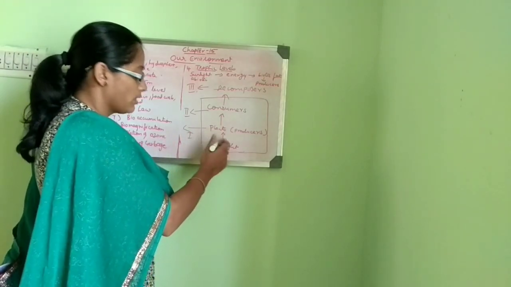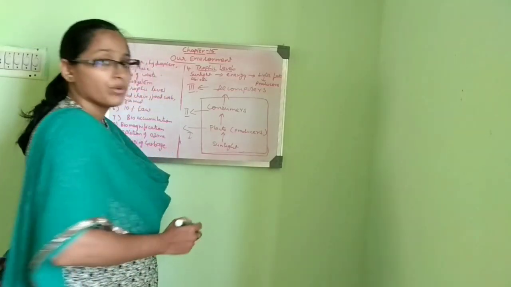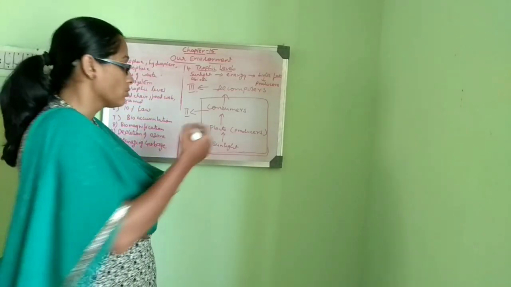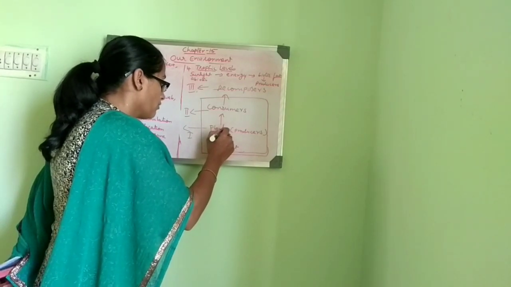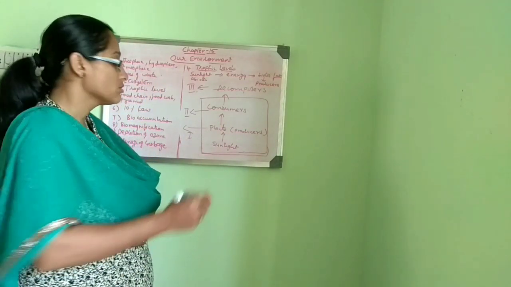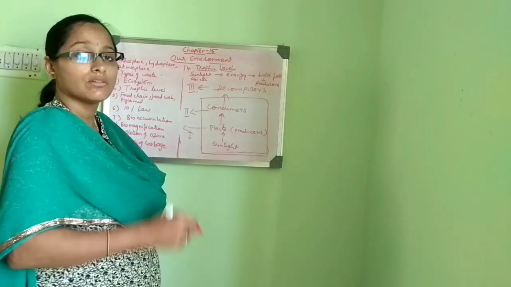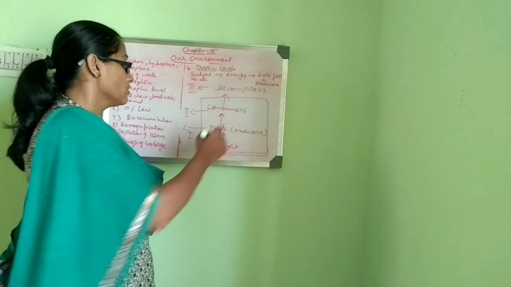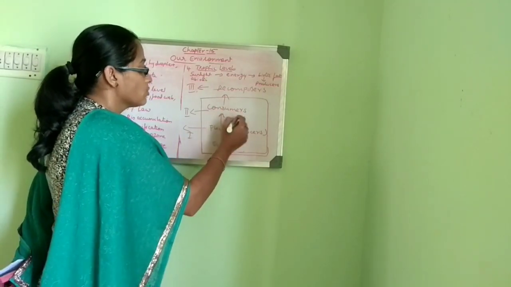Because they receive the required energy from the sunlight for preparation of their own food, and they store the food in the form of glucose, and also transfer the energy in the form of food to the rest of the living organisms. Next in this level, after the plants, are the consumers.